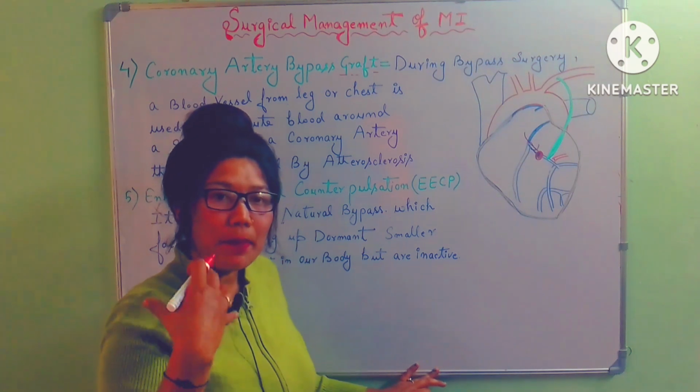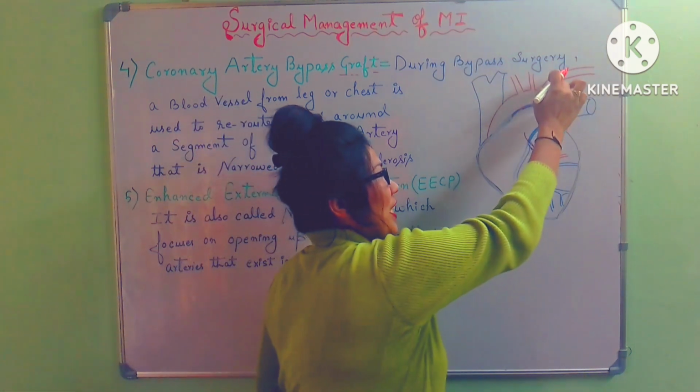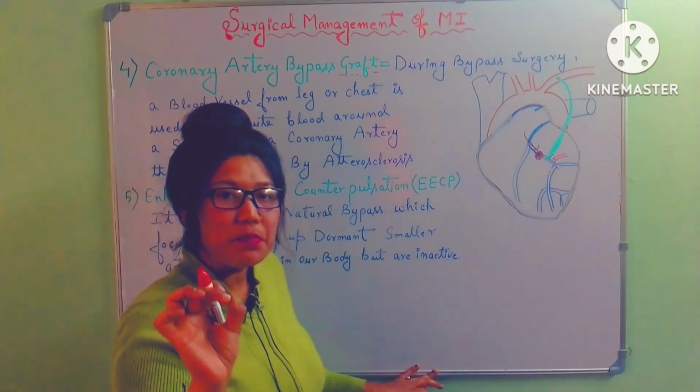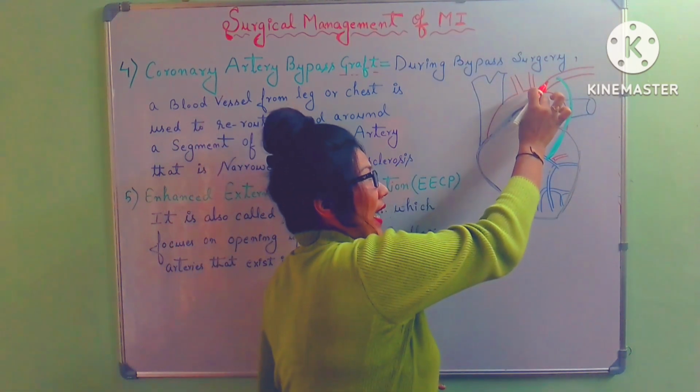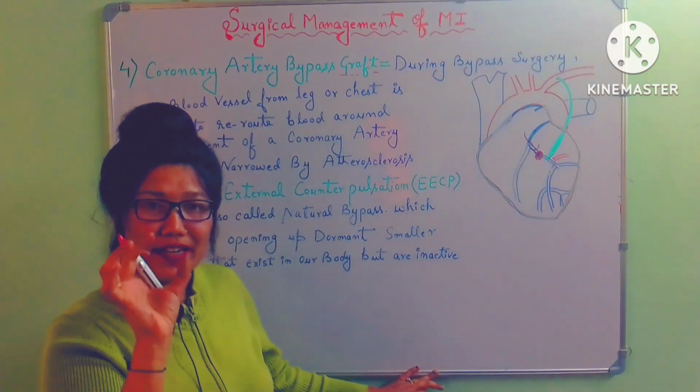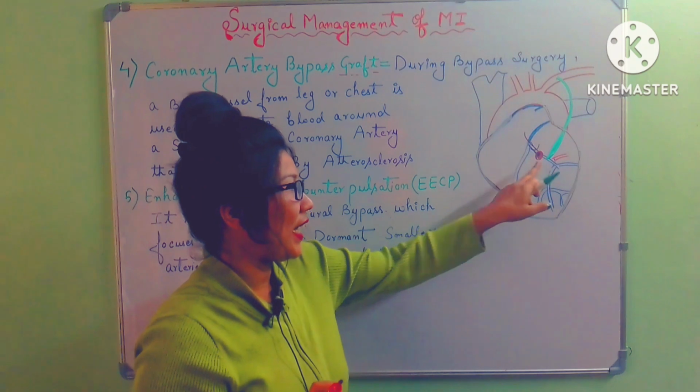So we are rerouting the path of blood. So one end of that artery is placed in the aorta and the other end is placed at the occlusion area.